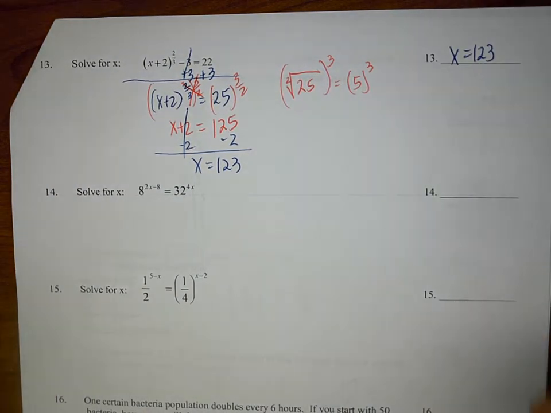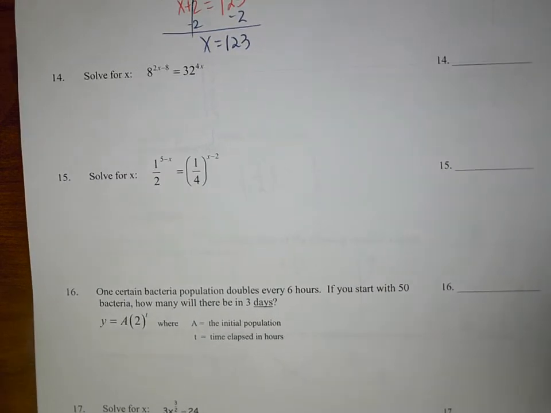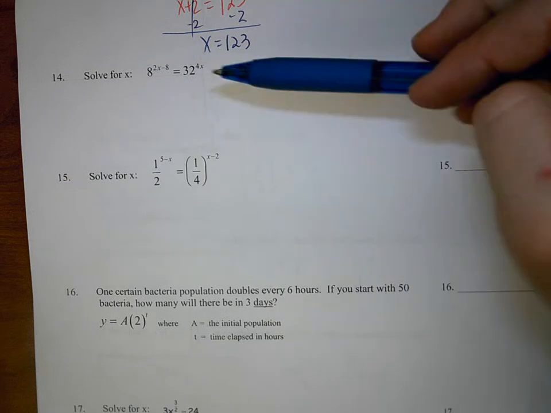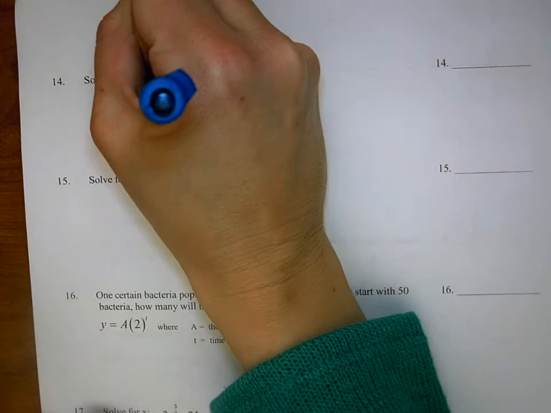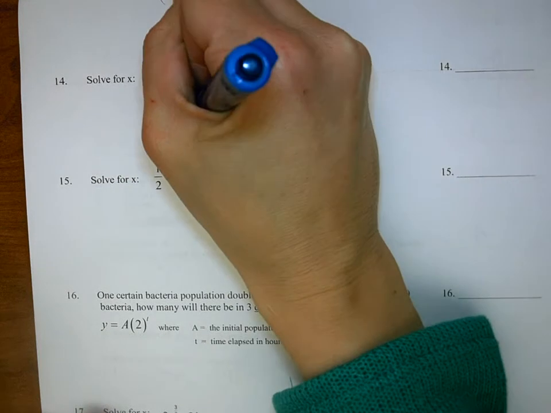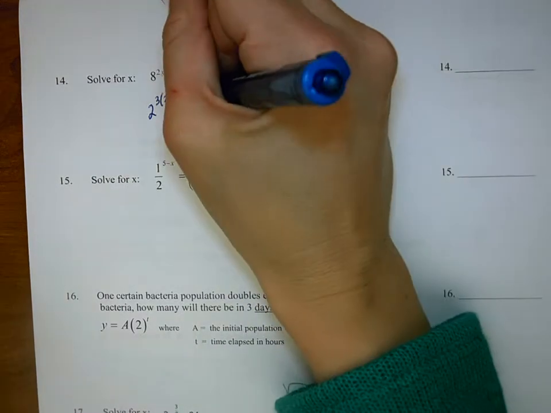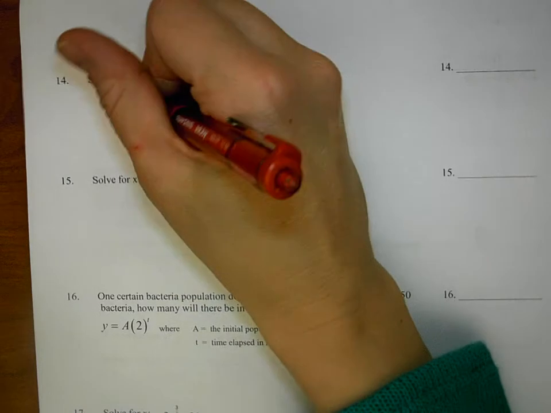I think one of the things that people mess up the most on this test is not getting the correct base. Because you know that 8 and 32 are similar, and they'll do like 8 to the 2nd power, 8 to the 4th power equals 32. But that is not correct. Normally, you will always go down to the smaller bases. So 8 is going to end up being 2 to what power? 2 to the 3rd, and you multiply it by anything that's already there, so 2x minus 8. 32 is 2 to the 5th. Very good. Times 4x. Once you have your like bases, we cancel them out.